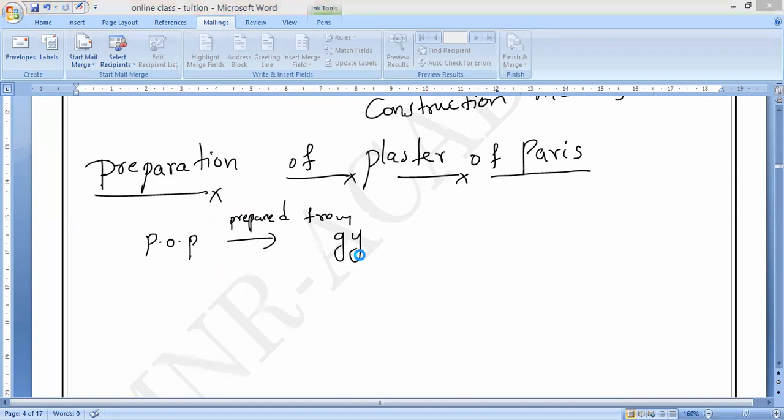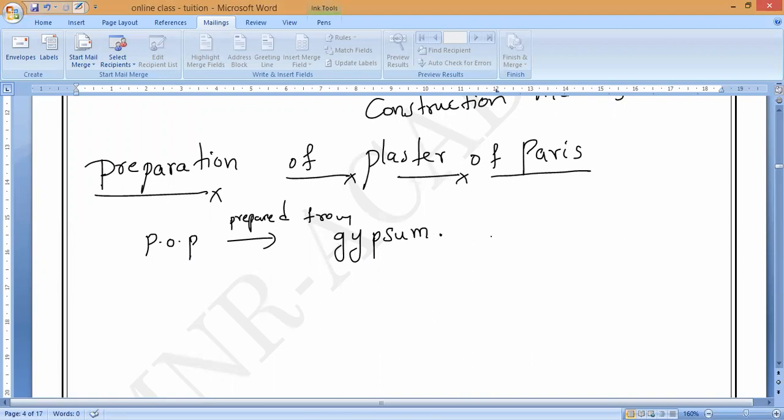So what is the chemical formula of gypsum? Anybody? Gypsum formula is CaSO4.2H2O. All of you should remember.